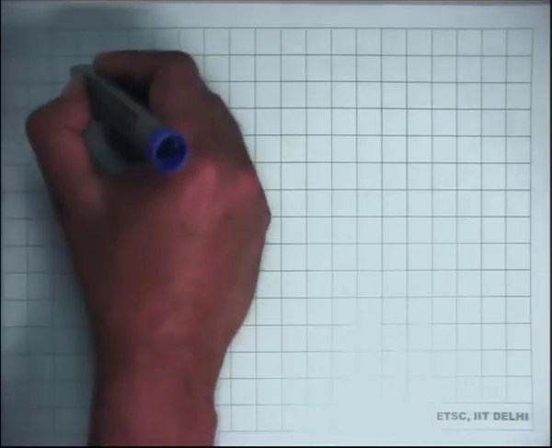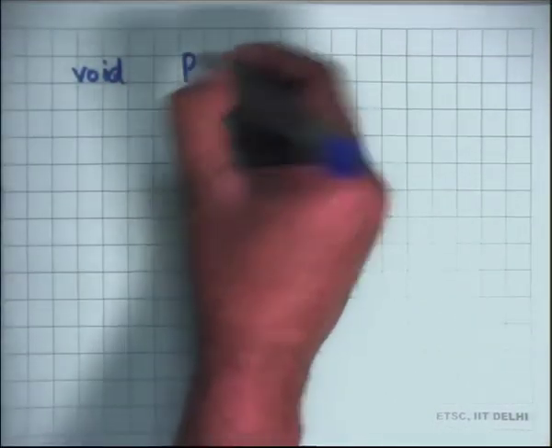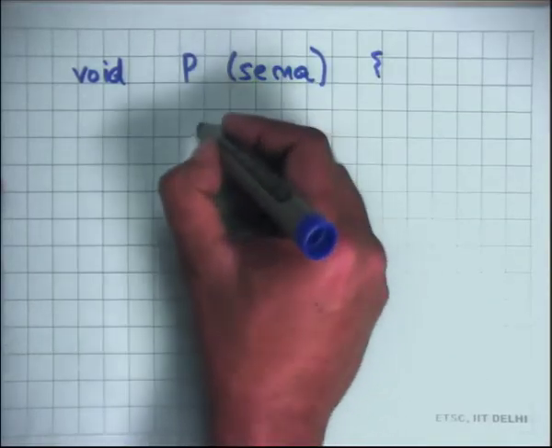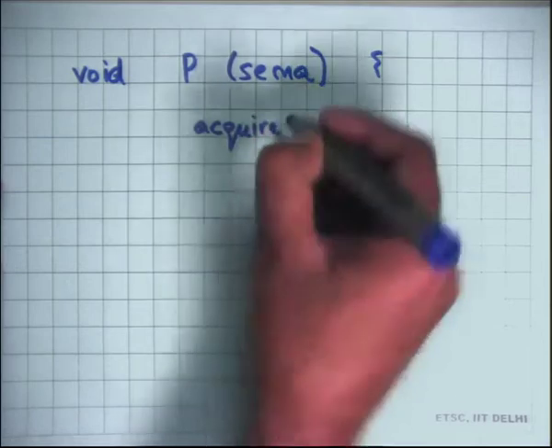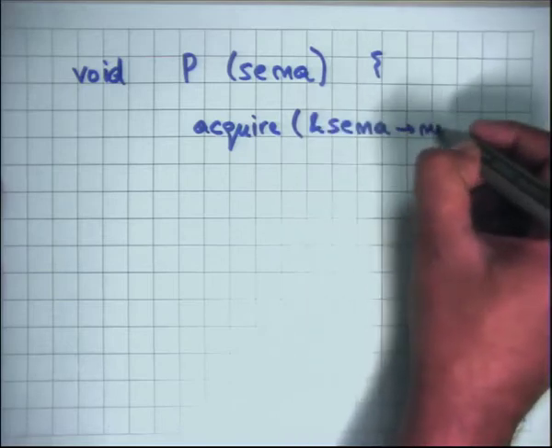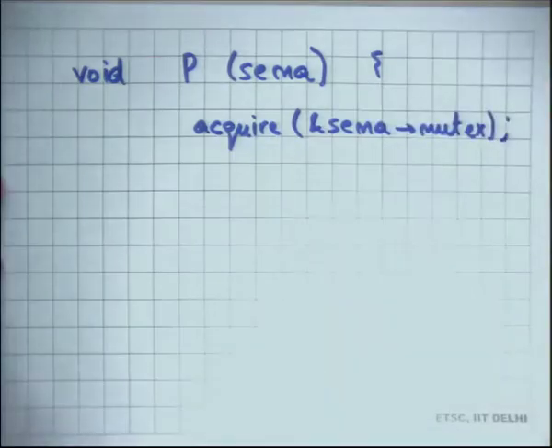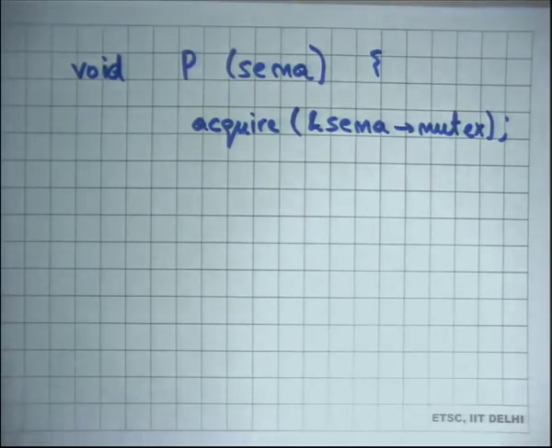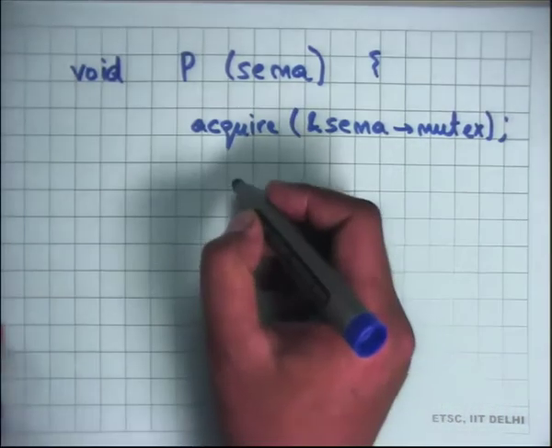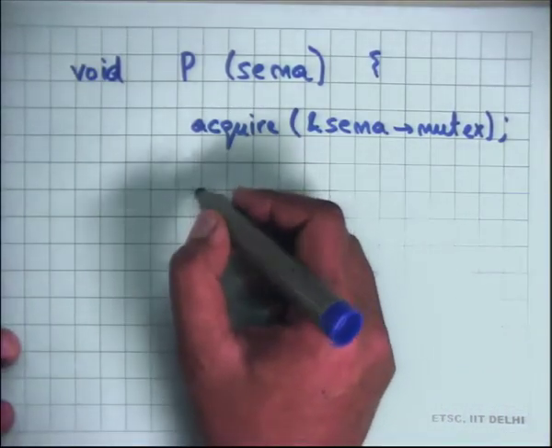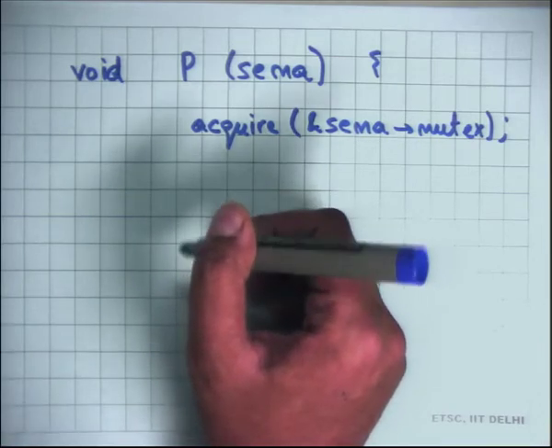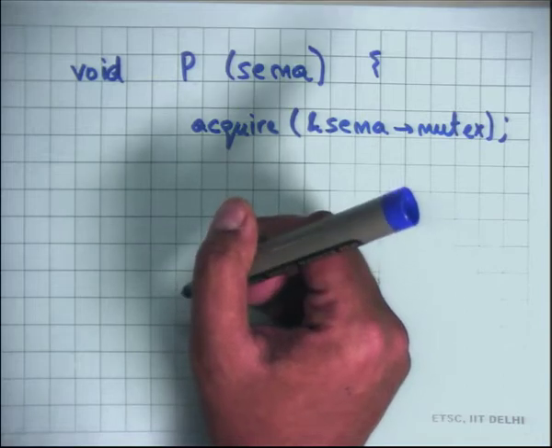Let us say p. I want to say p on sema, and I would say acquire. I want to make these operations atomic with respect to each other, so I will say acquire sema.mutex. That will ensure that nobody else could be operating on this semaphore at this time. All these operations should do acquire on sema.mutex, and then what should I check? I need to decrement the count, but I also want to check that the count is greater than 0. So what should I do?